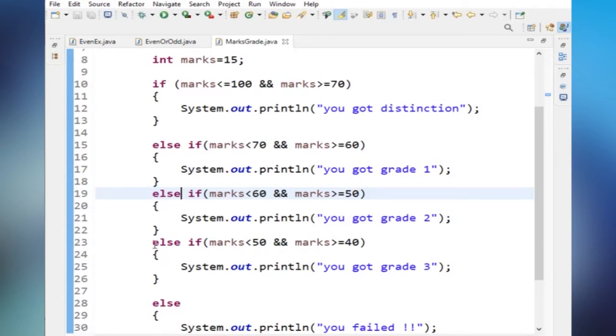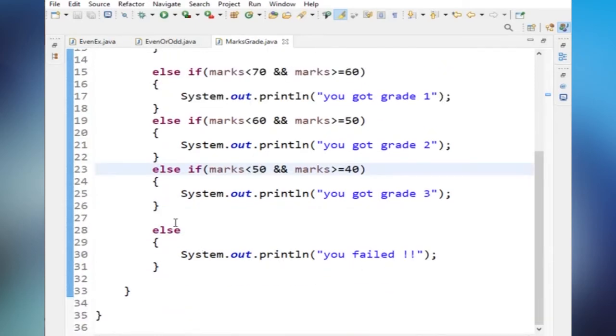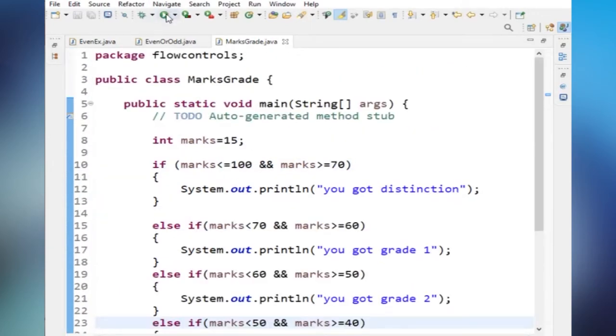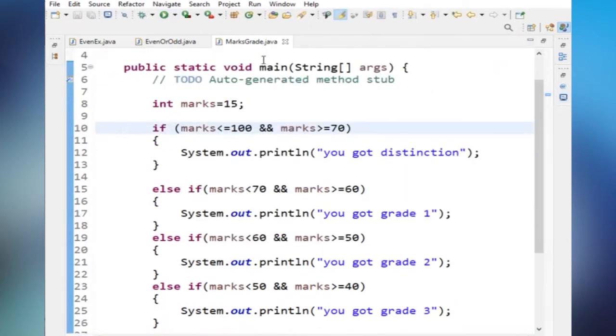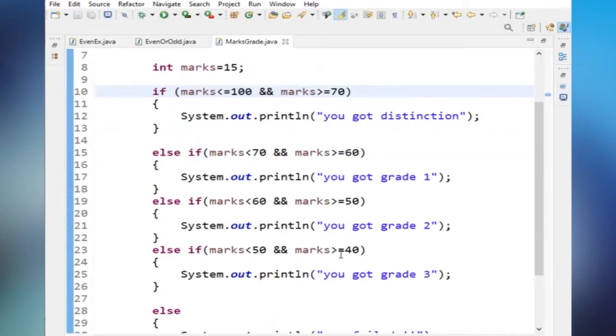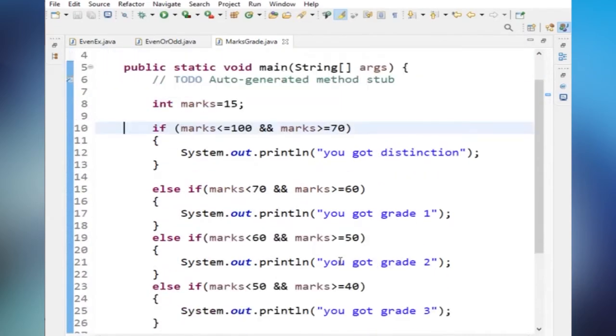Again it will come and check this condition. 15 is less than 50. Yes, correct. But 15 is not greater than 40. The condition was false. The last default statement it will execute. What is the output? You failed. This is the way we check multiple conditions. If you want to check multiple conditions, we can go for the else if ladder.